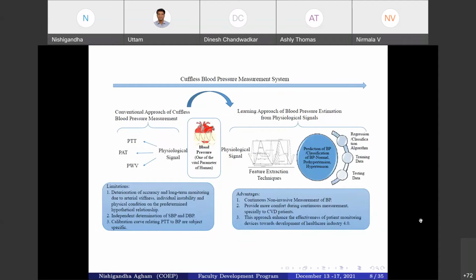And lastly, we can say that this learning approach enhances the effectiveness of the patient monitoring devices towards the development of healthcare industry 4.0. So that's why most of the researchers have shifted from the traditional approach towards the learning approach of the continuous cuffless BP measurement. So from here onwards, I will only focus on this learning approach throughout my presentation for the BP estimation.